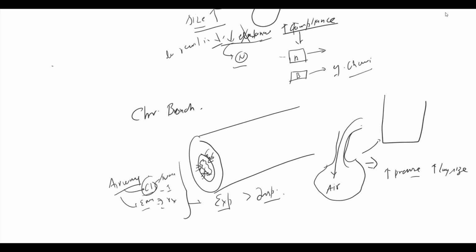Normally we breathe at the FRC. At the FRC, tidal volume comes in, tidal volume goes out, tidal volume comes in, tidal volume goes out. But in a patient with COPD, the lung volume increases more than the FRC. Now they breathe at a higher lung volume. At the higher volume, they breathe in, breathe out, breathe in, breathe out. And to inspire, they have to generate more intrathoracic pressure.